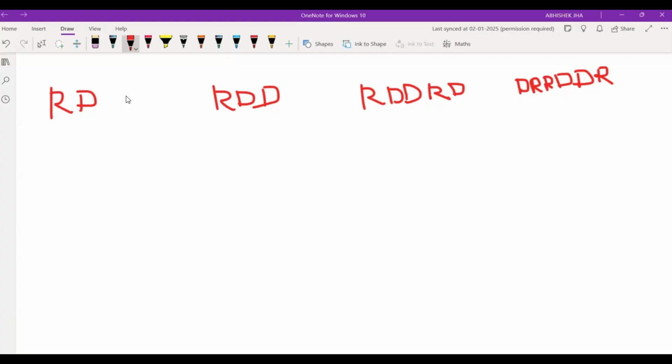So until a single party's members remain in our given string, we'll keep banning the other party's senators one by one manually, and finally we'll return that party's value, that is either Radiant or Dire. Let's understand our brute force approach by quickly dry running a few examples, and then we'll code it.